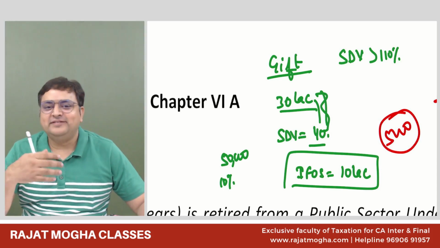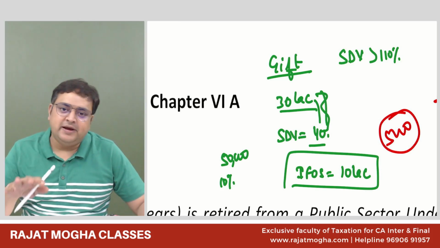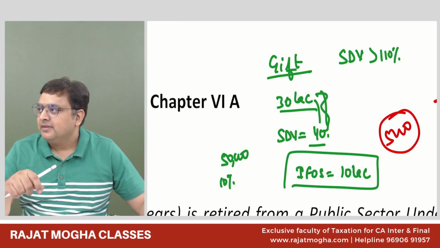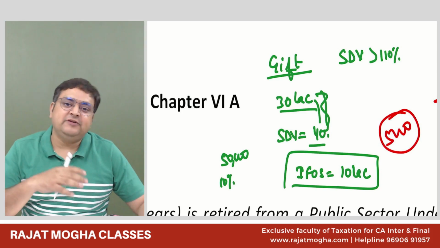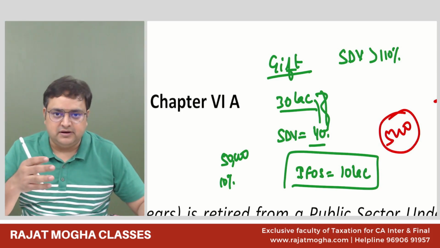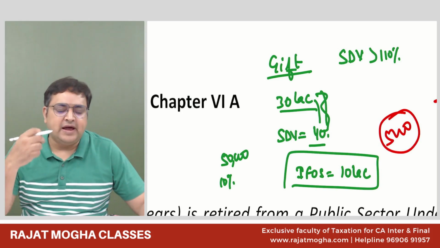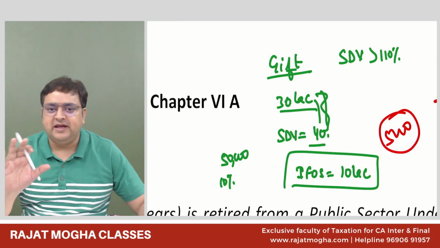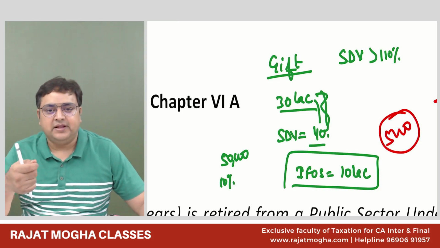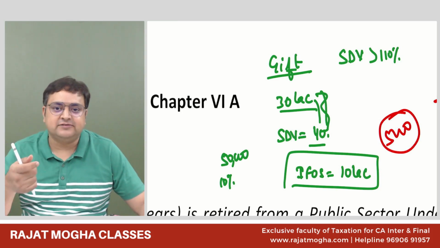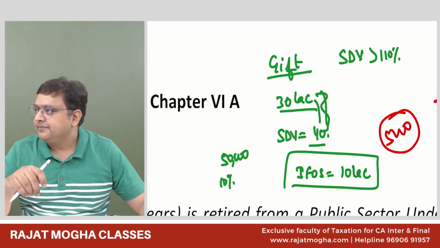If you receive gifts in cash of more than 50,000, it will become your income. If you receive a car, a laptop, or a watch as a gift, it will not be taxable. But if they give you capital assets like gold, platinum, or shares, and the value is more than 50,000, it will become taxable.